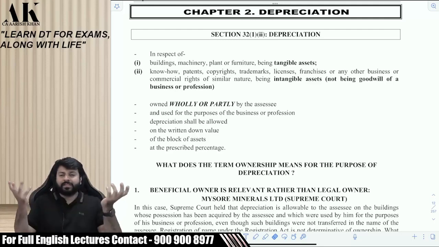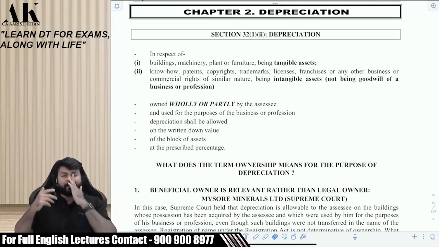That building is depreciated at what rate? Plant and machinery is depreciated at what rate? Furniture is depreciated at what rate? Motor vehicle is depreciated at what rate? Computers are depreciated at what rate? Where is it written?